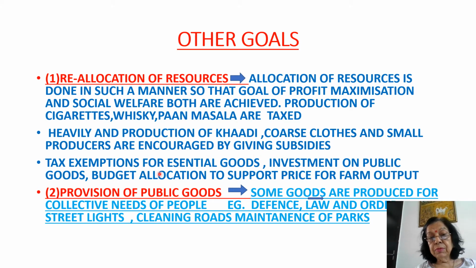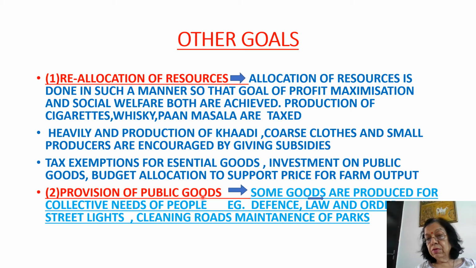Tax exemption for essential goods like life-saving drugs. Here taxes are exempted. Investment on public goods. Budget allocation to support price for farm output, as we discussed earlier.